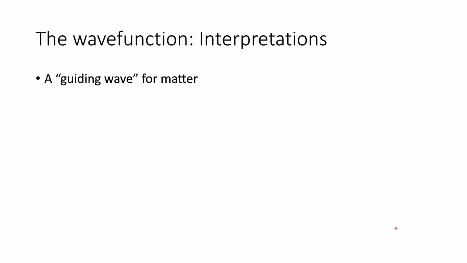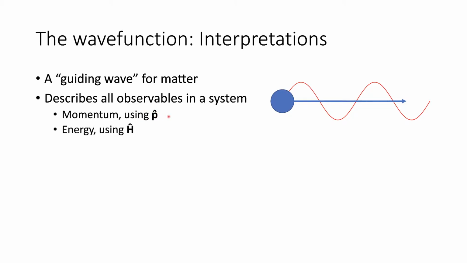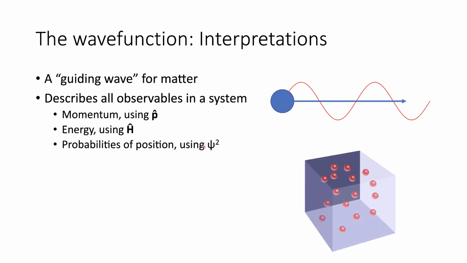As we said, it's a guiding wave for matter. So if we think of a particle moving through space, the wave function is intimately attached to it and explains the way in which it moves through space. It fundamentally describes all the observables in a system. So from the wave function, we can determine the momentum by using the momentum operator here, p hat. We can determine the energy, as we said in the previous slide, by using the Hamiltonian operator. Or we can determine the probability of a position.